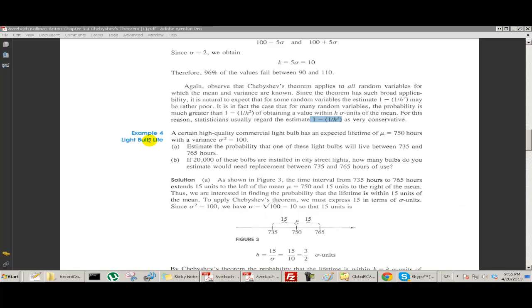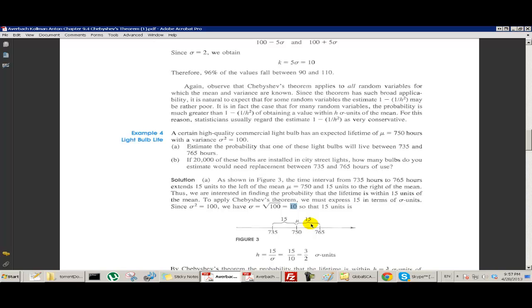In this next example, they tell us that the mean of a random variable is 750, and they want to know how sure we are that observations will fall between here and here, where that distance is 15. First, we need to know how many standard deviations this number is from 750. So we need to know the size of the standard deviation. It turns out that the standard deviation for this problem is 10. So that means this is 15 regular, or real, units. So how many standard deviations?